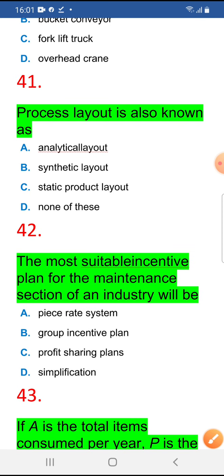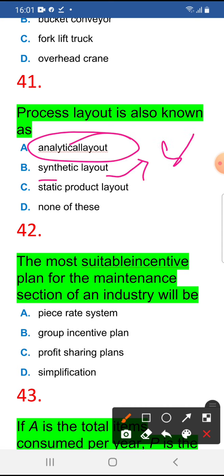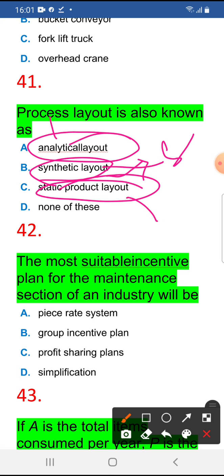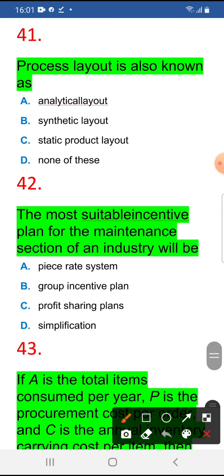Process layout is also known as analytical layout. So process means analytical, product means synthetic, and fixed position means static. Process layout is analytical layout, product layout is synthetic layout, static position layout is also called a fixed position layout. Got it now. For this the answer is A.